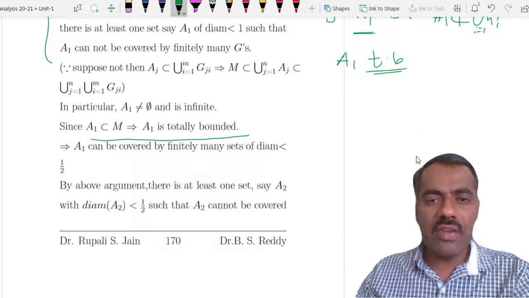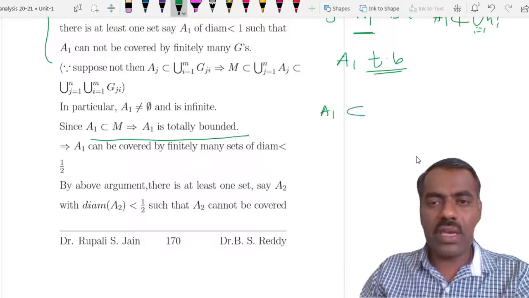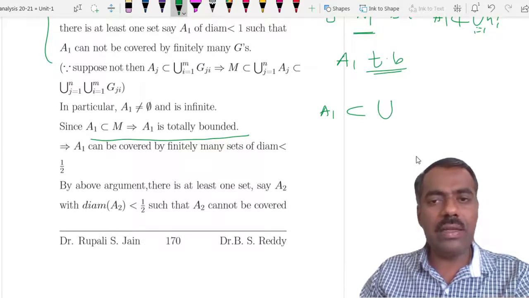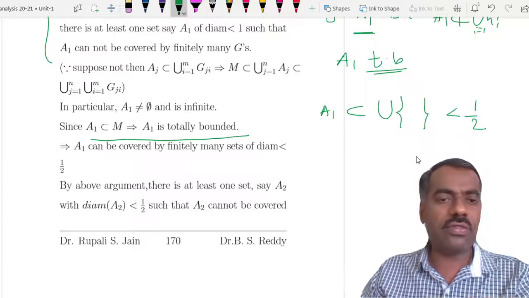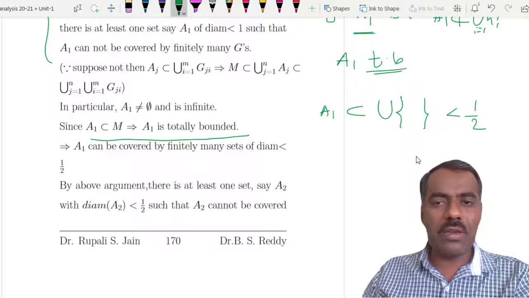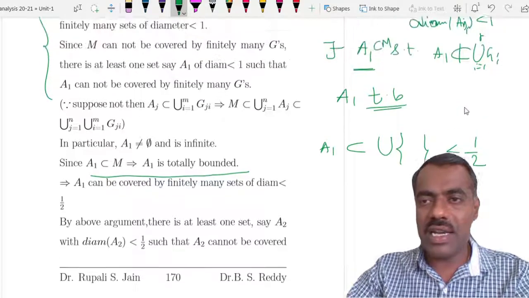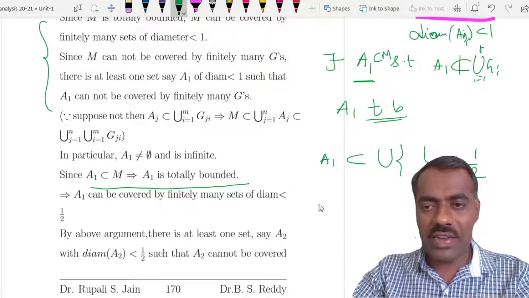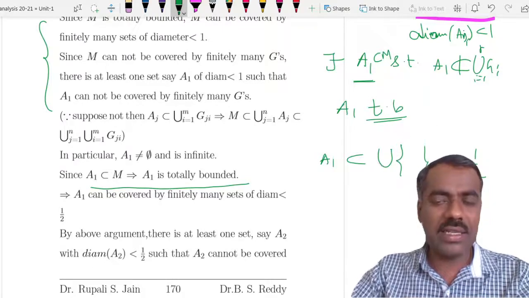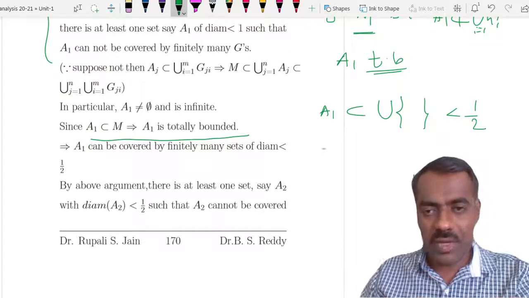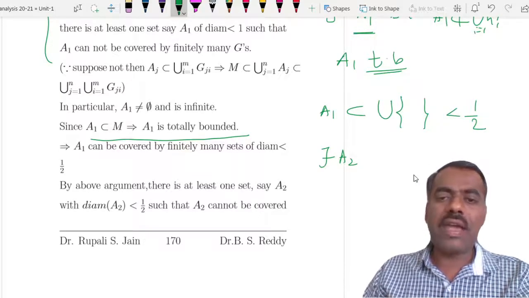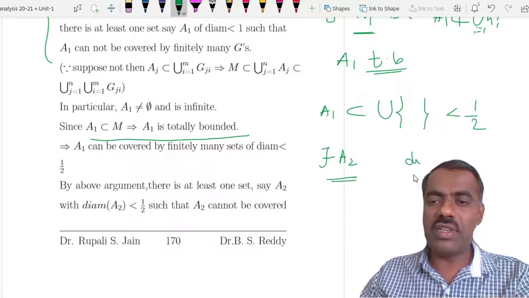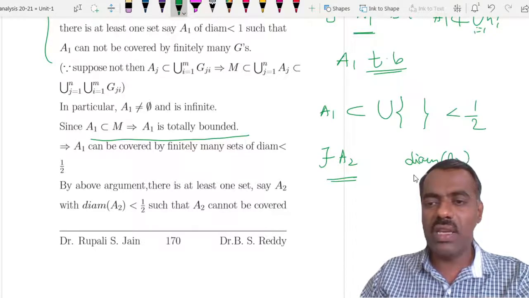That means A1 can be covered by finitely many sets whose diameter is less than half. By the same argument, A1 is not covered by finitely many Gi's, but A1 is covered by finitely many subsets. Therefore there exists a set A2, which is not covered by finitely many Gi's, whose diameter is less than half.